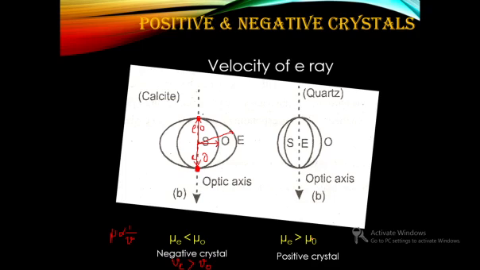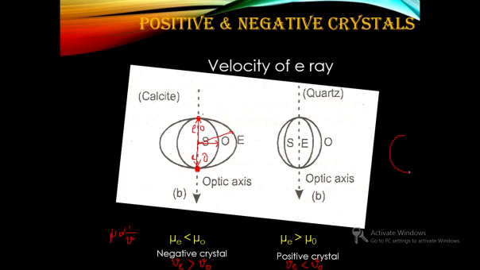Since μe is greater than μo, we have to mention that the velocity of the extraordinary ray will be less than the velocity of the ordinary ray. So which ray will be inside? The ellipsoid will be inside the spherical wavefront. So here you can see. In order to memorize it, you can imagine P is O. So for O, the ordinary ray wavefront, the spherical wavefront is outside, and inside is the ellipsoidal wavefront.